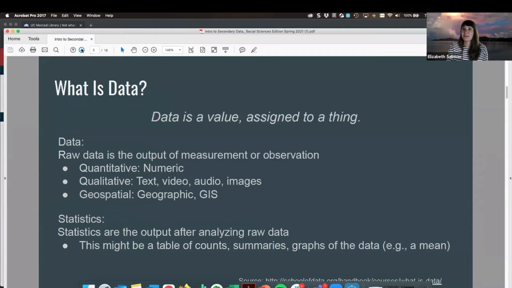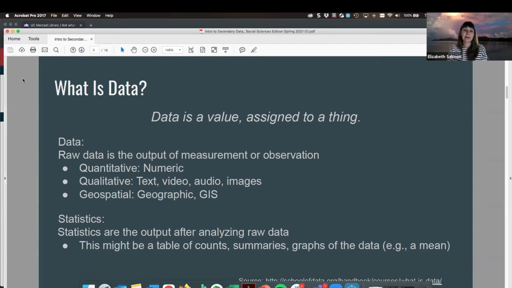So starting off at that bird's eye view, what is data? Generally speaking, data is a value assigned to a thing. And for our purposes, we're going to break that into two categories where we have our raw data, which is the output or measurement of an observation. And we may encounter that as quantitative data, qualitative or geospatial data.